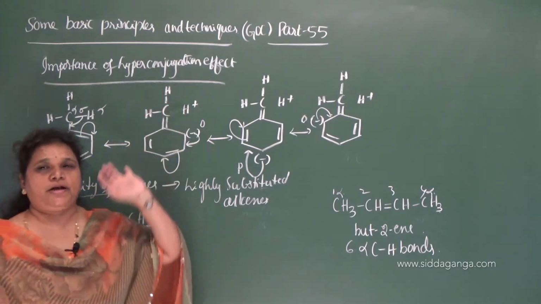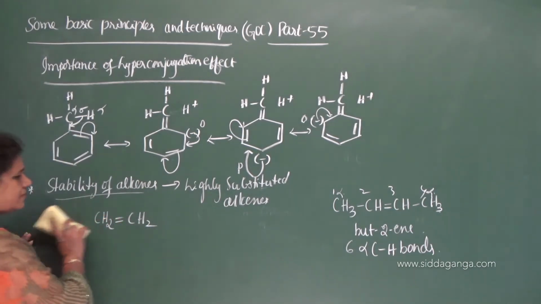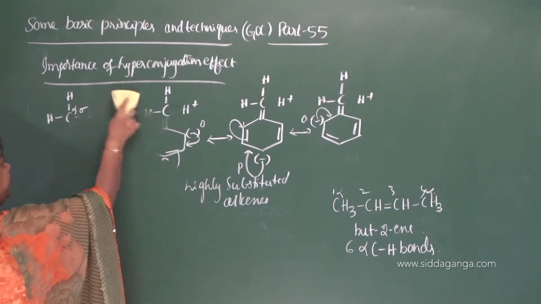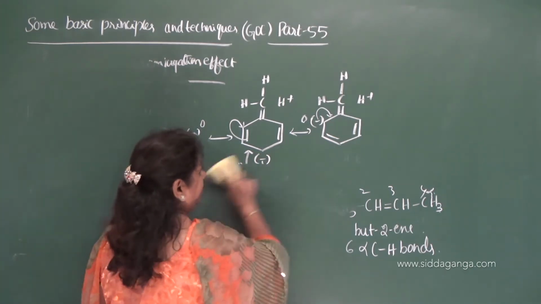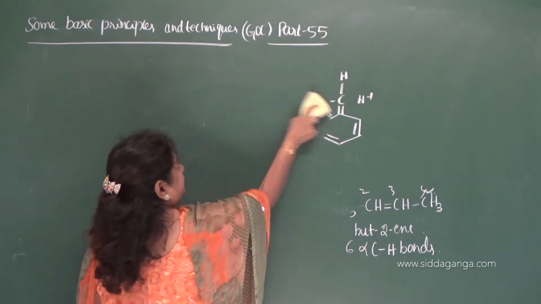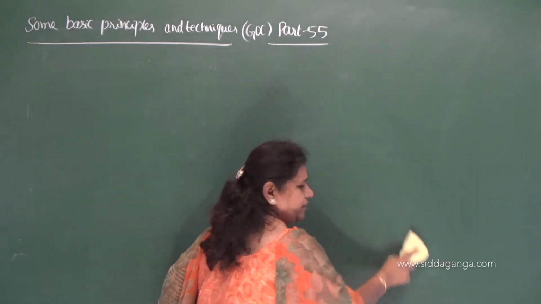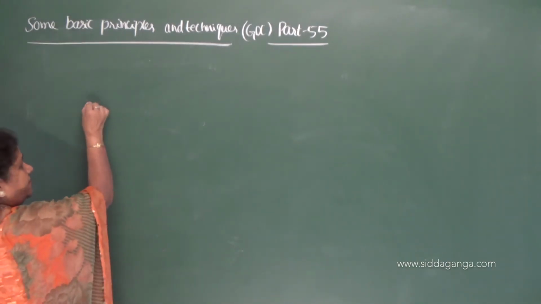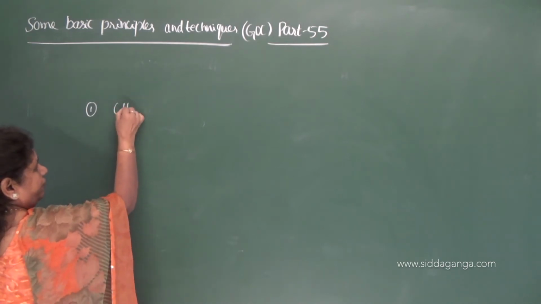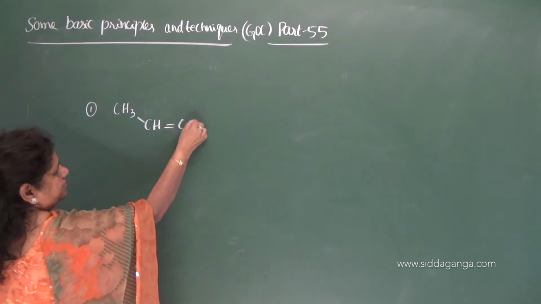Because of the hyperconjugation effect. So let me give one example for this. Give the decreasing order of stability of the following alkenes. Let me give the example. So give the decreasing order of stability of the following alkenes.